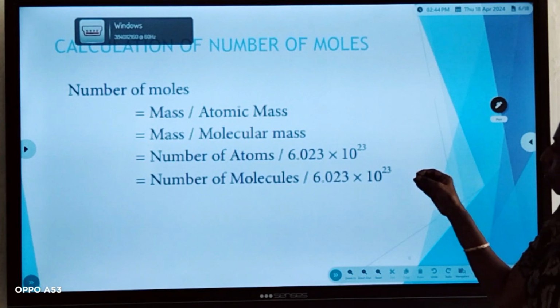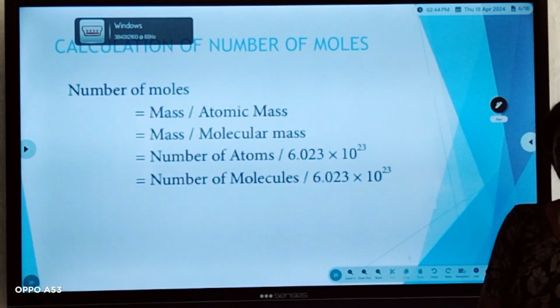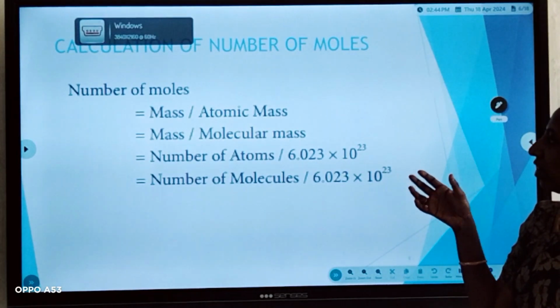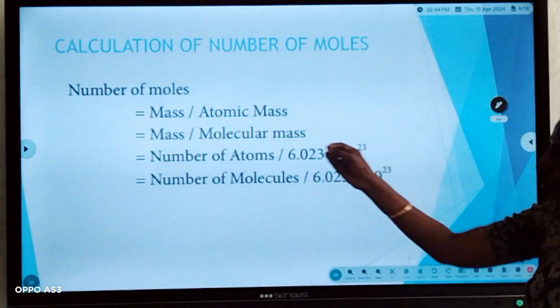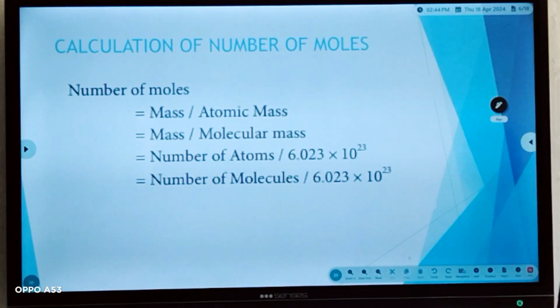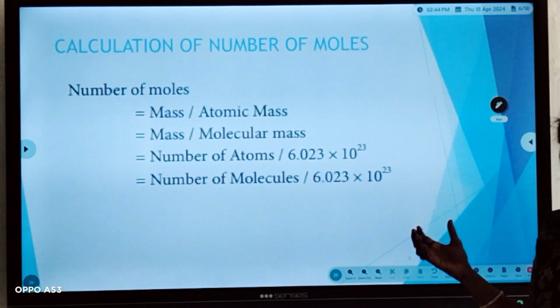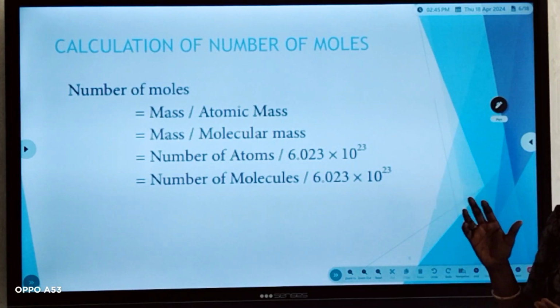Number of atoms divided by 6.023 into 10 to the power of 23. If the number of atoms is given, we calculate the number of moles like this: number of atoms by Avogadro number gives you the number of moles. Number of molecules by Avogadro number. That means, to calculate the number of moles, if we divide the number of molecules by the Avogadro number, we will get the number of moles.